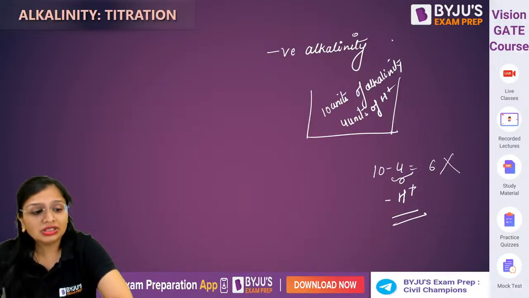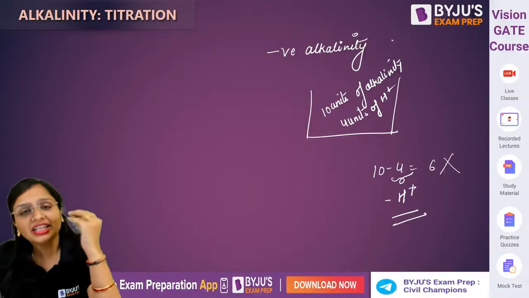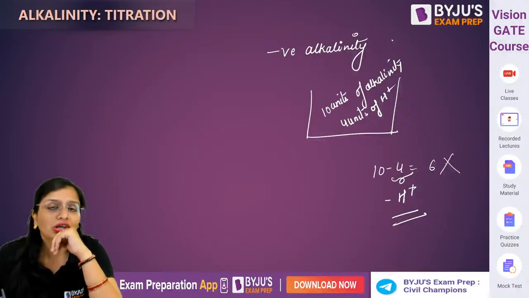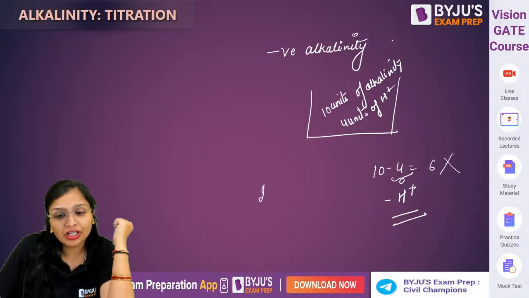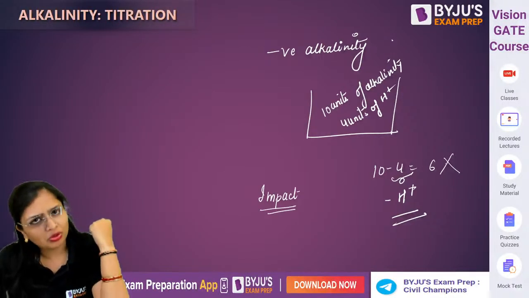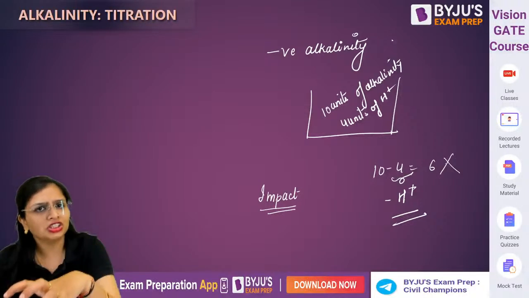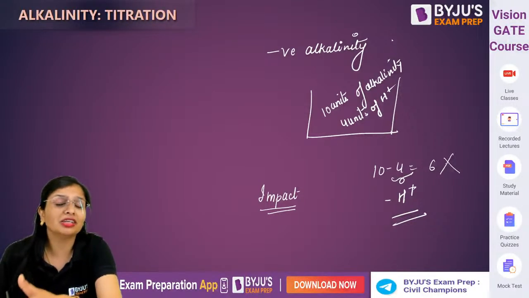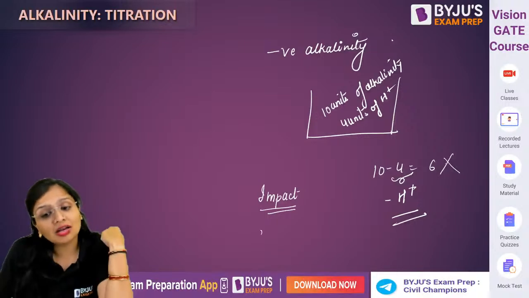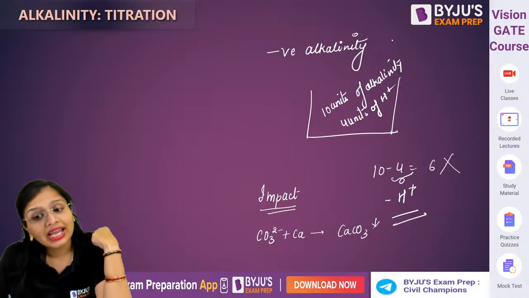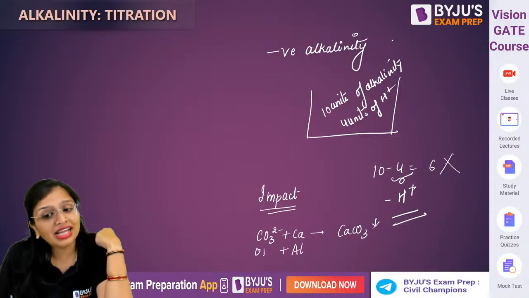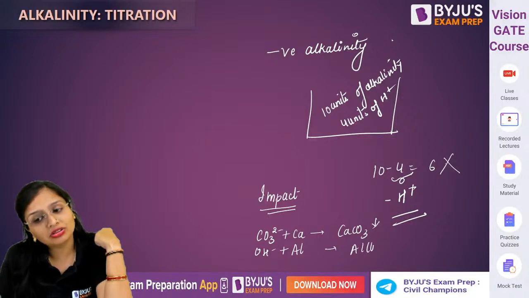Now the question comes: what will be the impact if alkalinity is present in water? Let us suppose carbonate is present. In water, calcium and magnesium are generally present in prominent quantity, so calcium will react with carbonate and form calcium carbonate. If aluminium is present, it will react with hydroxide and form aluminium hydroxide.